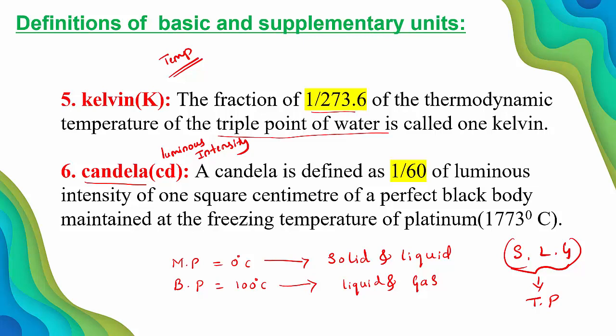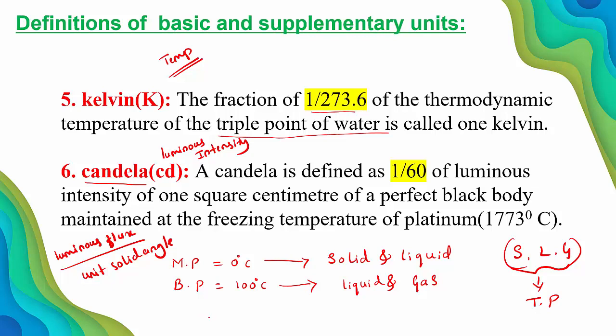So what is luminous intensity? Luminous intensity is the quantity for characterizing a light source. The quantity of light we are going to take here. Or we can simply define it as luminous flux per unit solid angle. That gives luminous intensity.